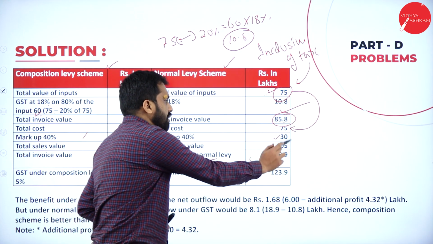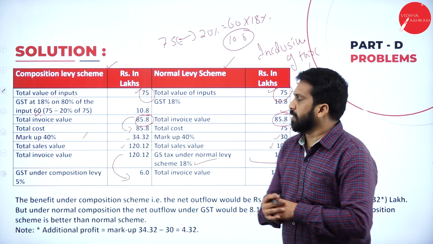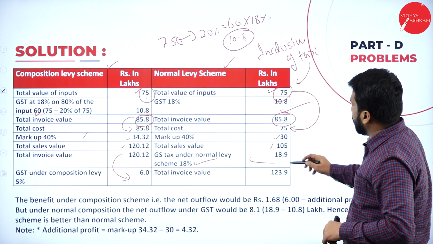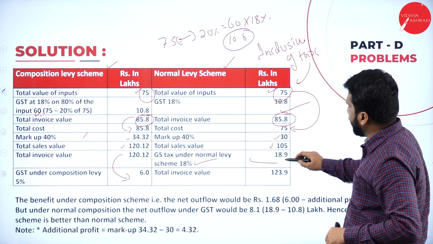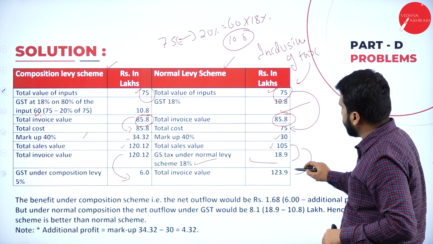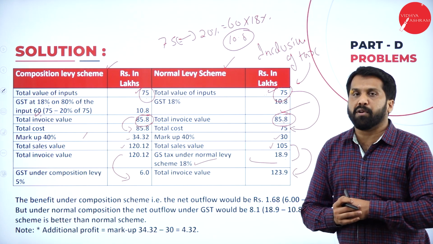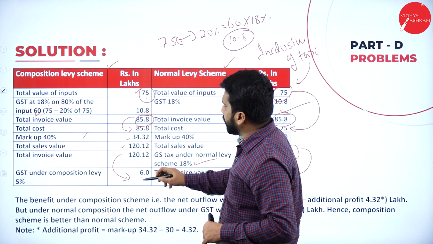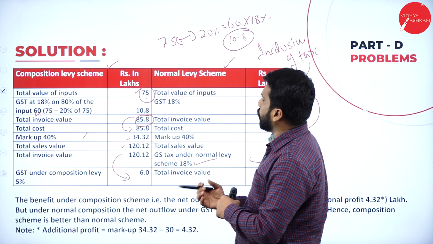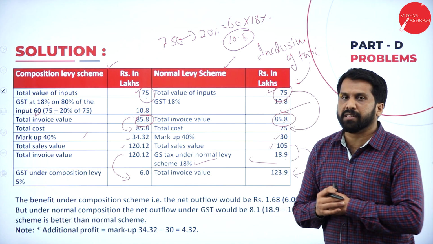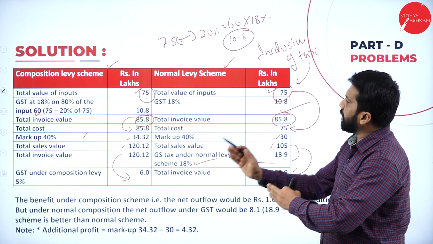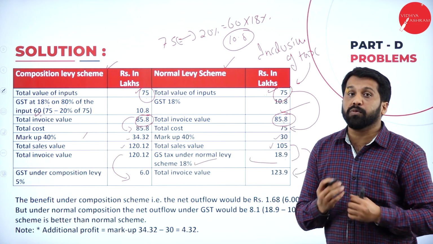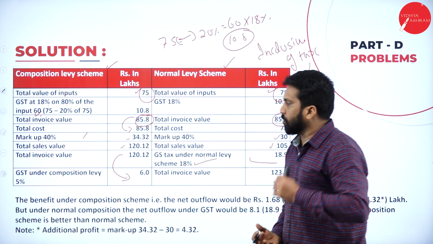If you calculate, 18.9. Now, what is the total value? 105 plus 18.9, if you total, you will get 123.9. But if you go with this one, 120 plus 6, it will come to around 126. Clear? There is a composition scheme, there is a normal scheme. Which is better? I'll show you.